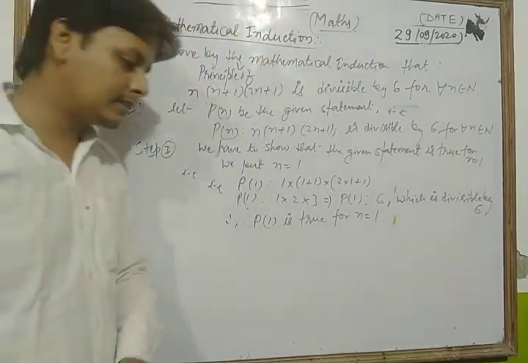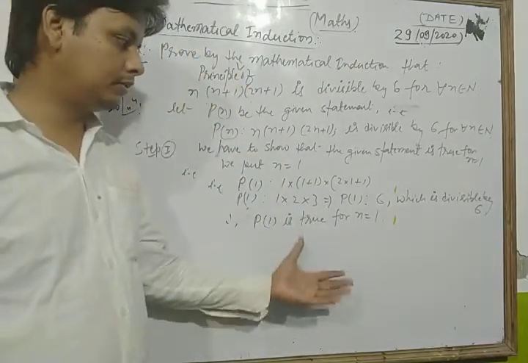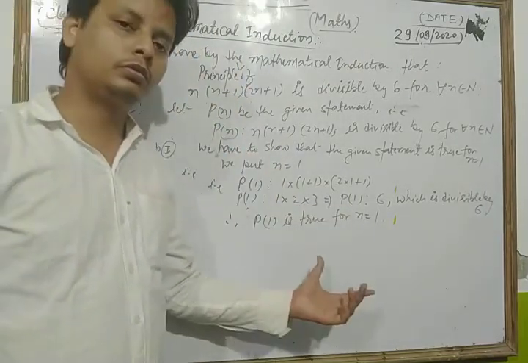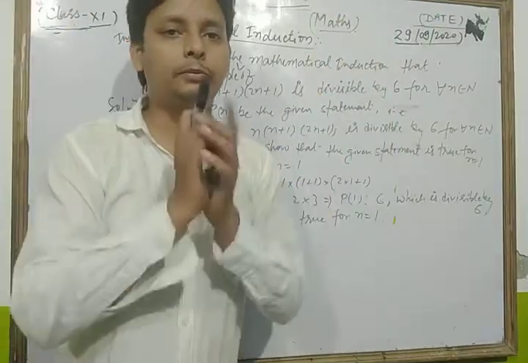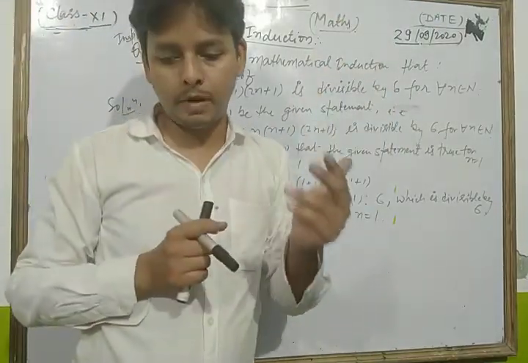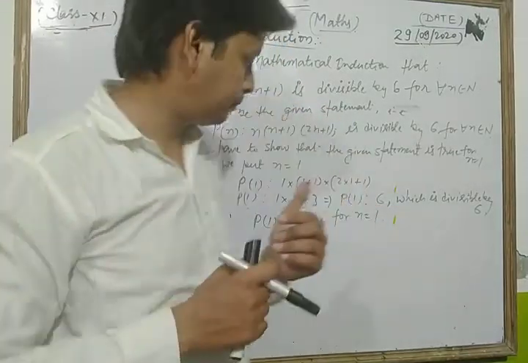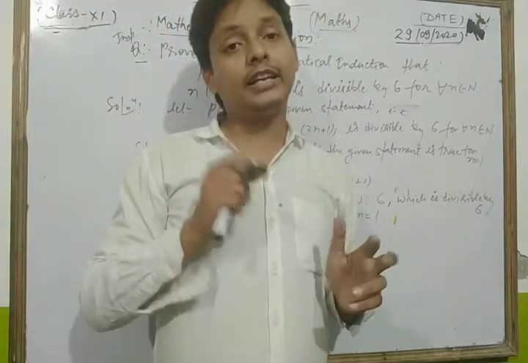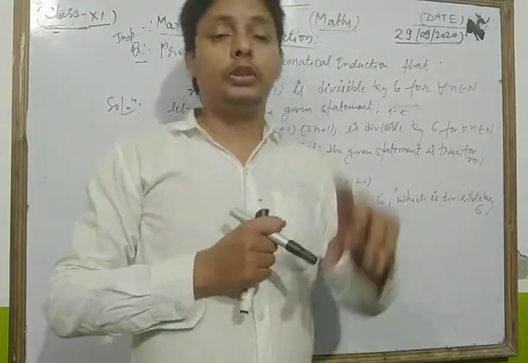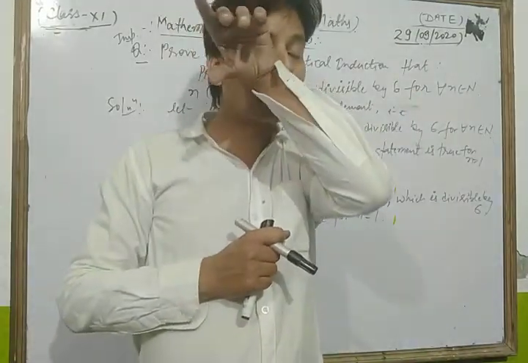Thus, dear students, in this way we have shown the given statement is true for n equal to 1. This is the first step of questions based on the principle of mathematical induction. Now, in the second step, let P(m) be true, then we have to show that the given statement is also true for m plus 1.